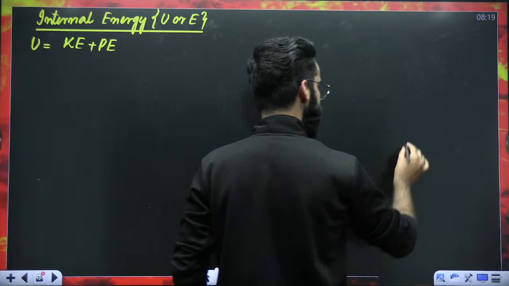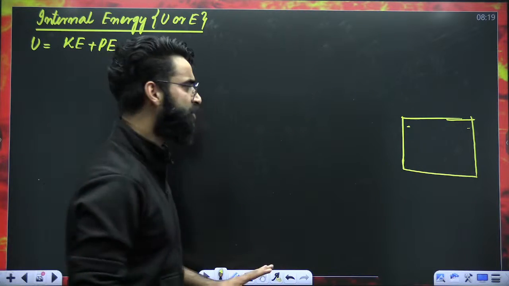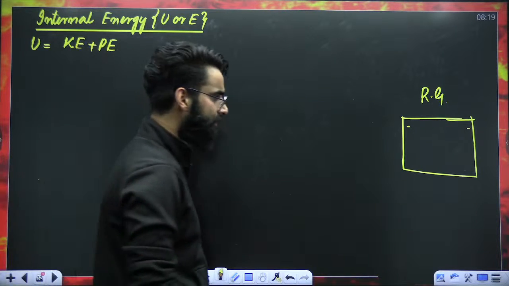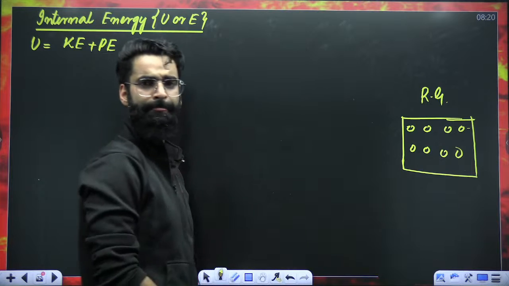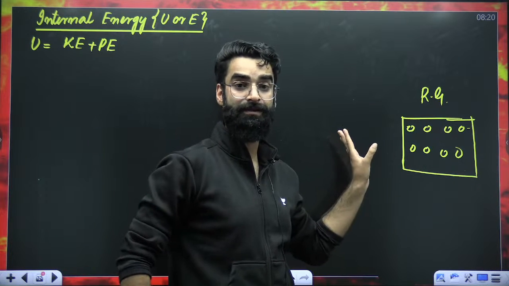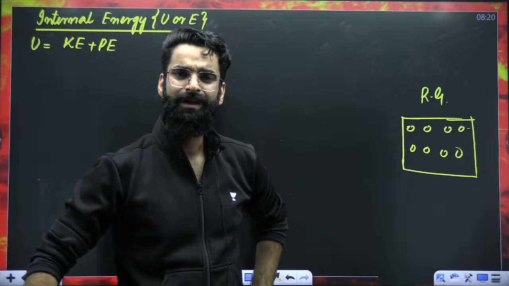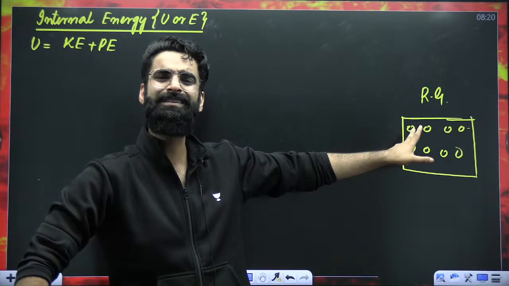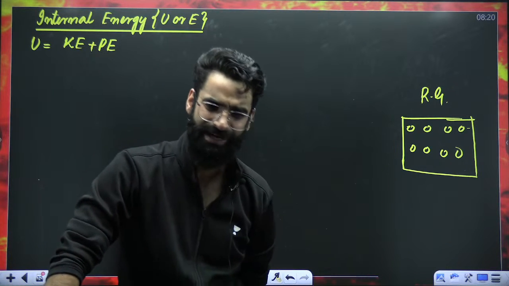For example, let's say this is the container. Let's assume in this container we have got a real gas. These are the real gas molecules. Now, my dear students, let's assume that the container is at rest. Now you tell me, these real gas molecules, whether they'll be in motion or they'll be at rest. These real gas molecules will be in constant random motion. They'll be showing translational motion, rotational motion, vibrational motion, etc.